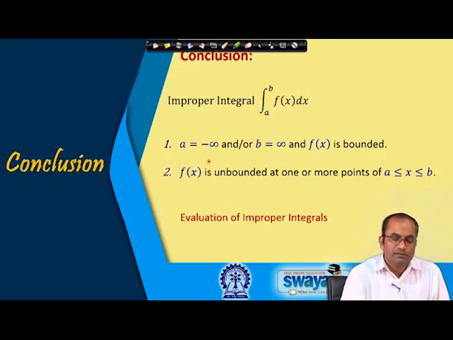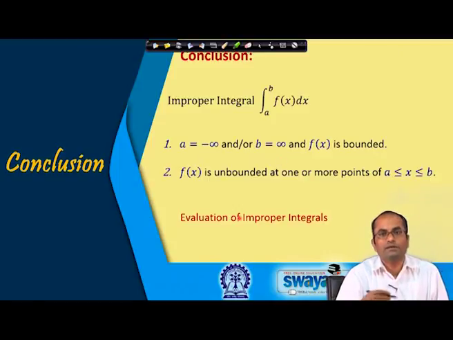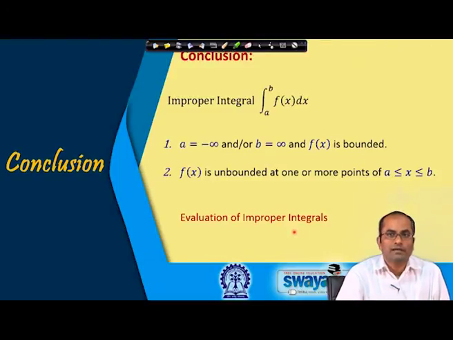So, if it is of the first kind, then this infinity, whether it is in the lower limit or the upper one, we will replace by a finite number r, evaluate the integral, and later take the limit as r tends to infinity. In the second case, at the point where the function is unbounded, we have to avoid it by introducing a small number epsilon, which later on will go to 0 in the limiting scenario.